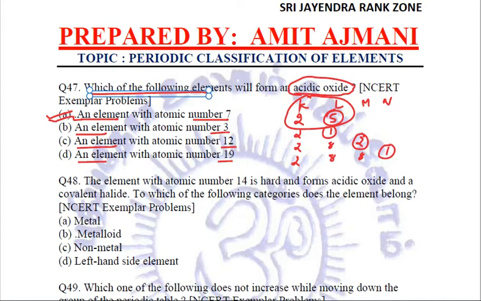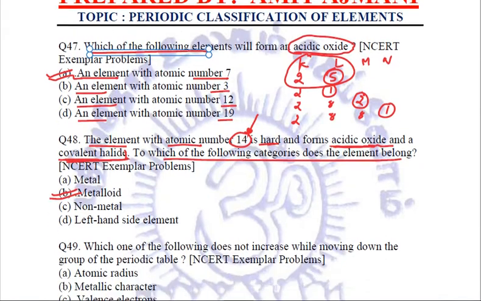Next question. An element with atomic number 14 is hard and forms acidic oxide and a covalent halide. Now, because it is forming both these, it is a metalloid, and that is what exactly being asked. To which of the following categories does the element belong? Group 14, hard, acidic oxide, covalent halide, points to one thing that it's a metalloid. That is why it will be found in the category of metalloids. So B is the right answer.